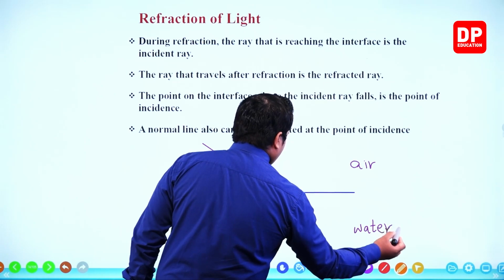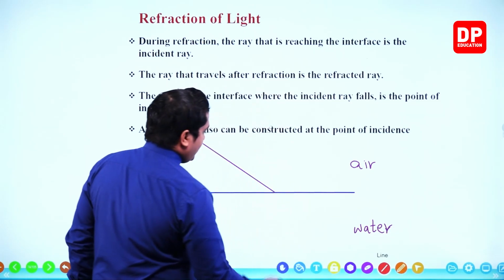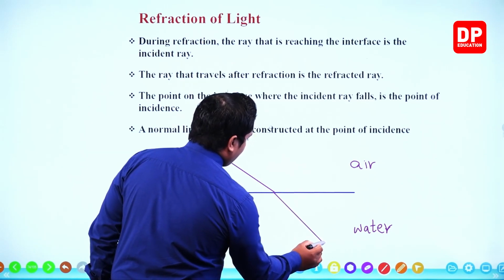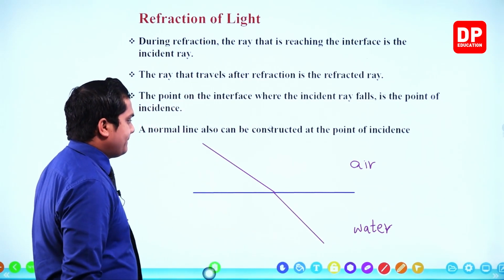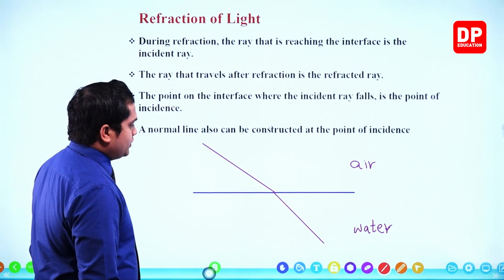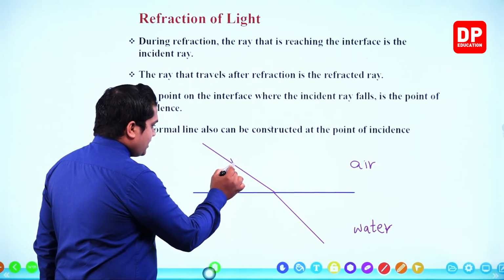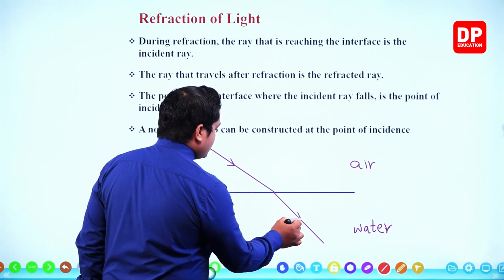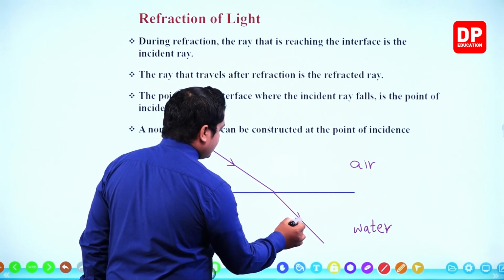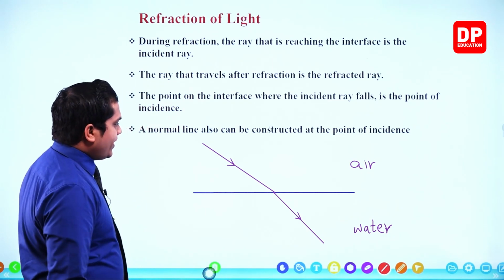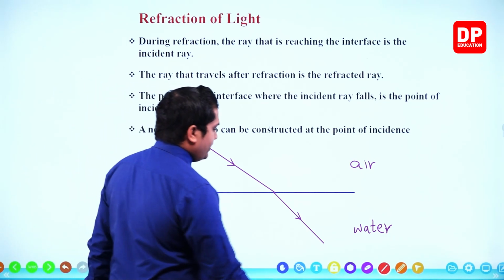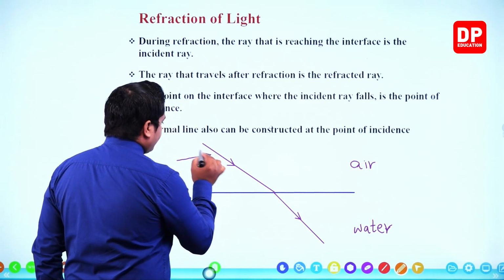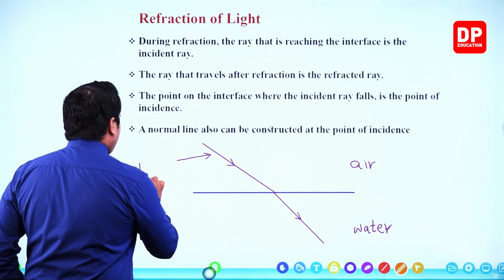You know that light rays are going to bend and travel like this. So the light ray which is coming towards a certain surface, or towards the interface, is referred to as the incident ray.